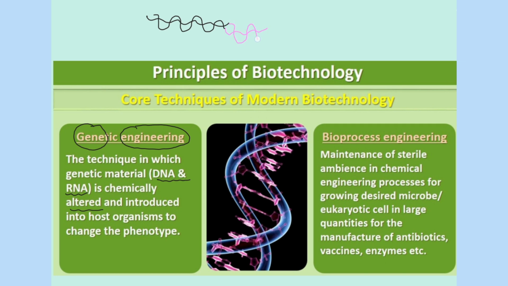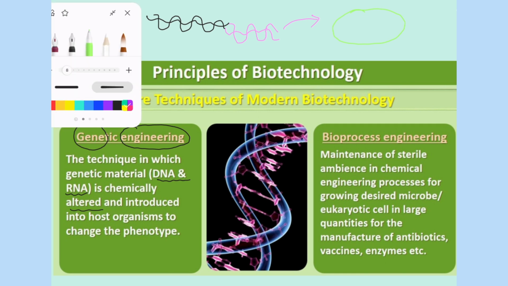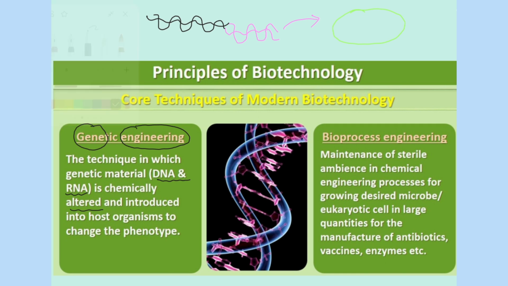So I will add a gene which codes for insulin. Then I will insert this into a host, any host. It may be plants, it may be animals, or the most commonly used host is bacteria. So I will insert this into the host.